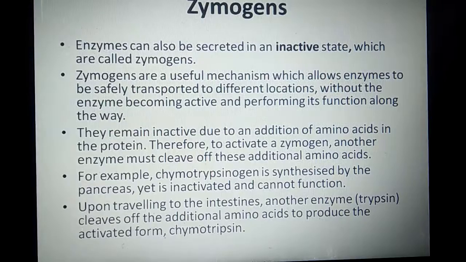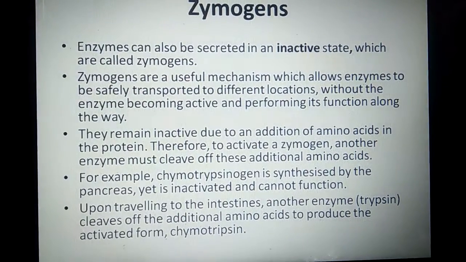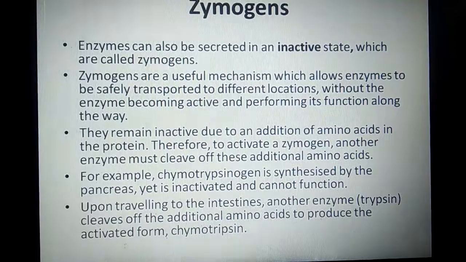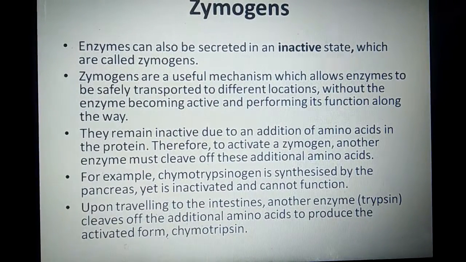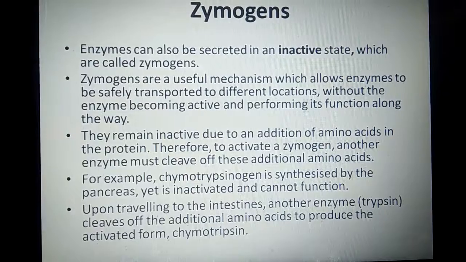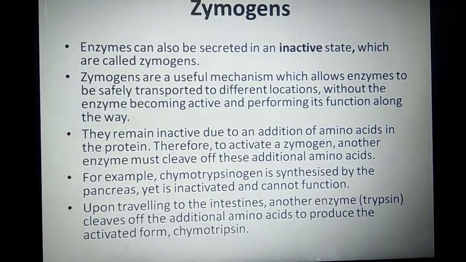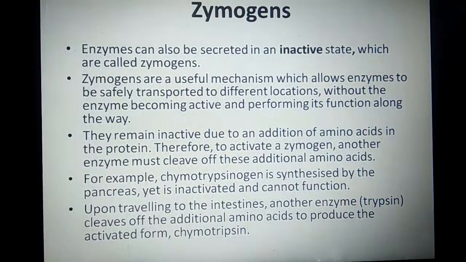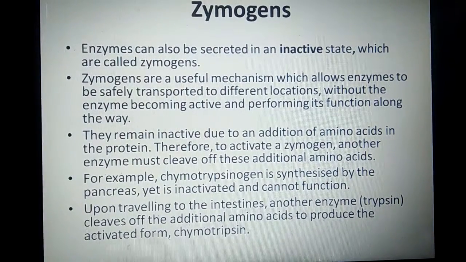They remain inactive due to an addition of amino acids in the protein. Therefore, to activate a zymogen, another enzyme must cleave off these additional amino acids. For example, chymotrypsinogen is synthesized by the pancreas, yet is inactive and cannot function. Upon traveling to the intestines, other enzymes cleave off the additional amino acids to produce the activated form, chymotrypsin.